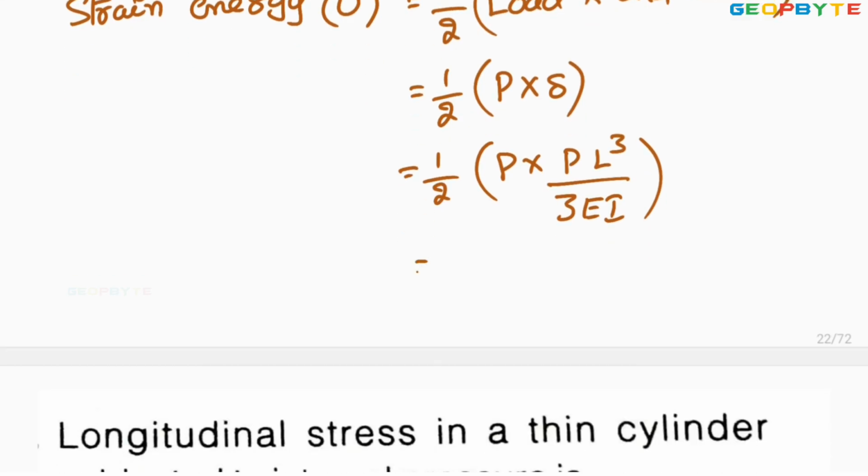Simplify this value for getting P square L cube by 6EI. This is the strain energy stored in the beam. The strain energy stored in the beam is denoted by U. Therefore, strain energy stored in the beam equal to P square L cube by 6EI.